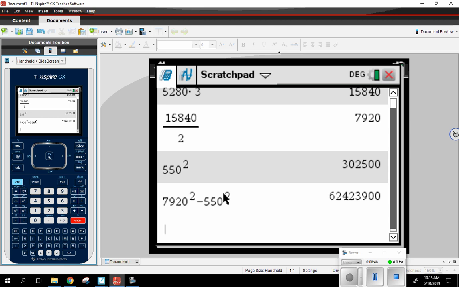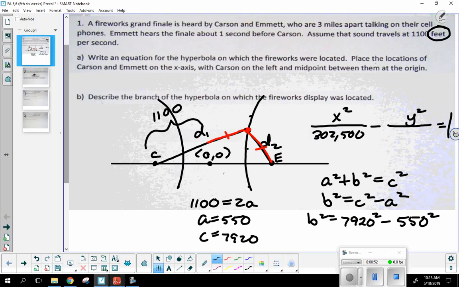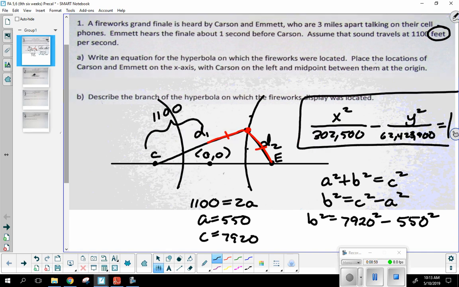So I'm getting 62,423,900. So that could represent all the possible locations of where the fireworks occurred, given the distance between Carson and Emmett.